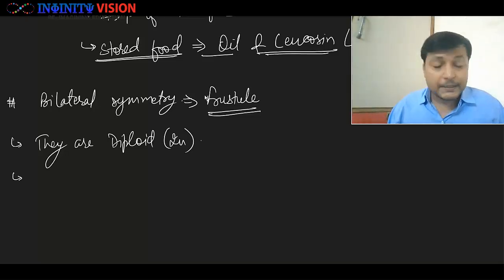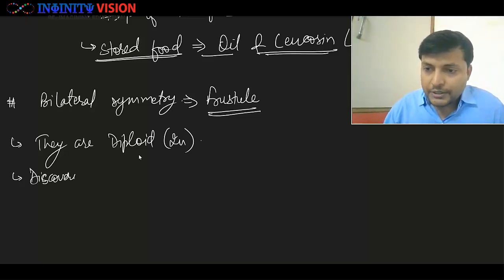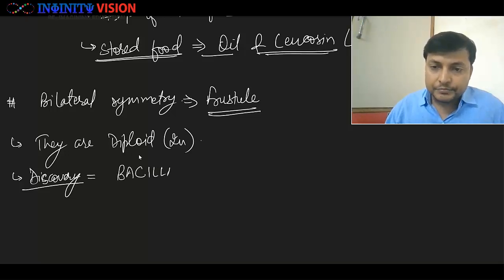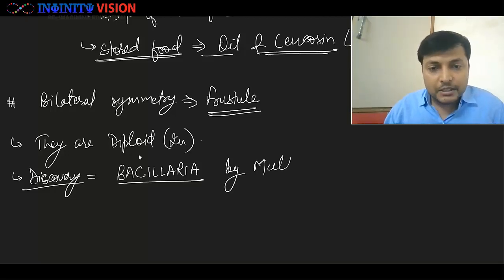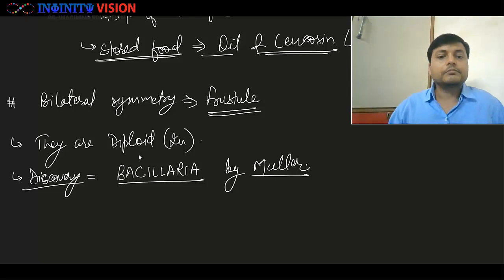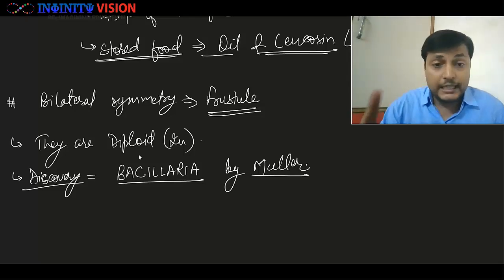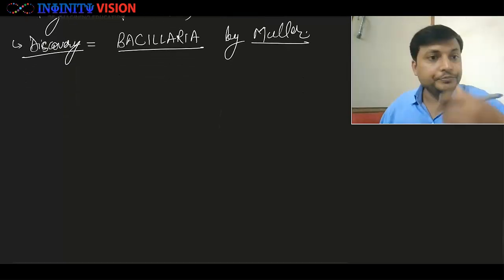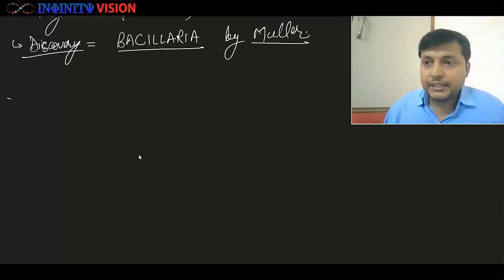Great. What next? Discovery. So if we talk of discovery, we find that the first diatom to be discovered was Bacillaria, and it was discovered by a scientist named Muller, right? So Muller discovered the first diatom, that was Bacillaria. Okay, remember this. Great. Now let's move to another aspect of their life, and that is reproduction.